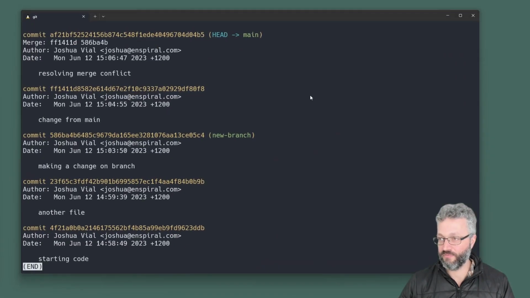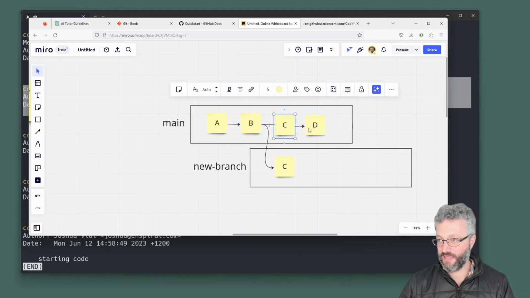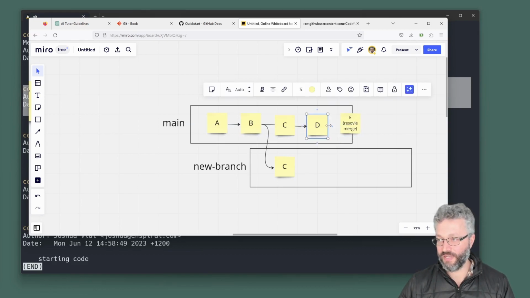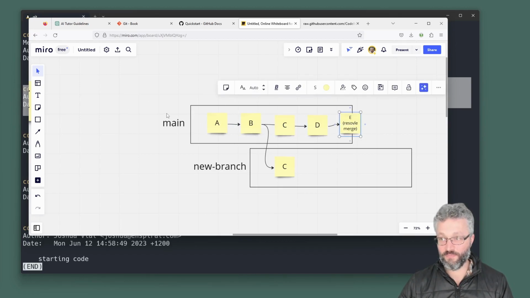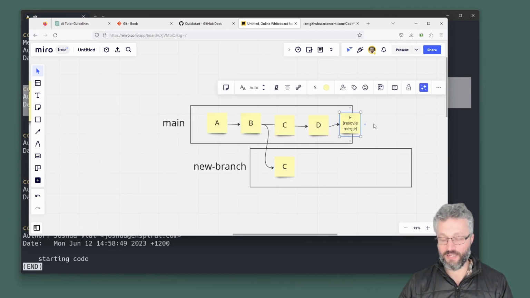Just to upgrade our picture of what went on there, my commit went and did this. It took a version of this and put it here. And then let's call this E resolve merge. It just extended that history there. This is what it means when it says that head is pointing to E for main and the new branch head is pointing to C, because it doesn't know about D or E here.